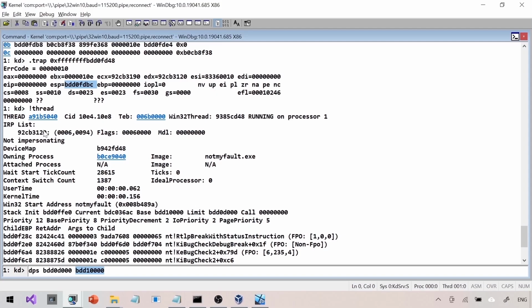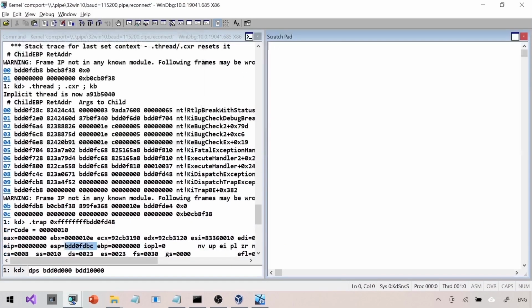You can do a !irp on this to see if there is anything interesting on that IRP, because anyway you don't have your stack. Your valid stack is missing. You can go with the IRP. I'll tell you what are the other things you can do in the case of a stack corruption other than the stuff we are trying to do right here.